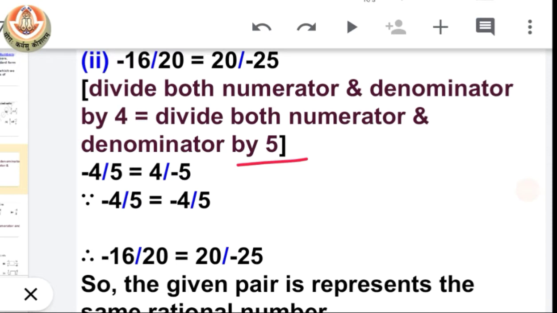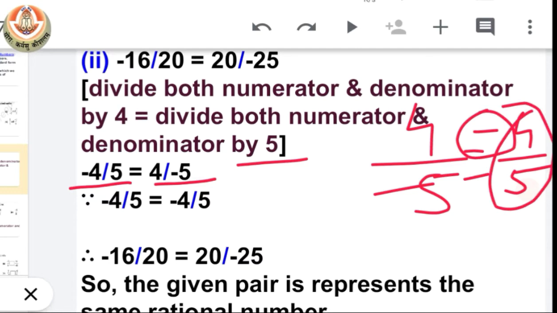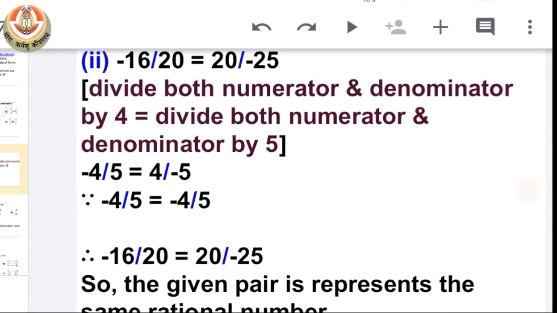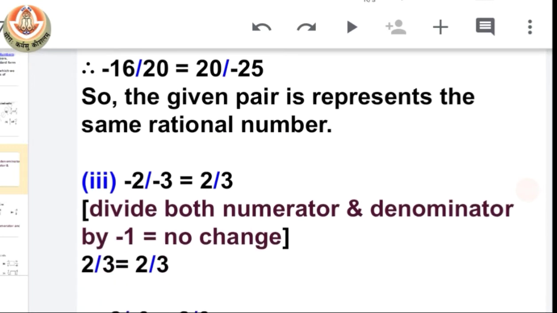So when we do so, we have minus 4 by 5 on one side and 4 by minus 5 on the other side. And we all know that 4 by minus 5 can be written as minus 4 by 5. That means the negative sign counts for the whole rational number. So the given pair of rational numbers are equal to each other, as their standard form has an equal value, which is minus 4 by 5.